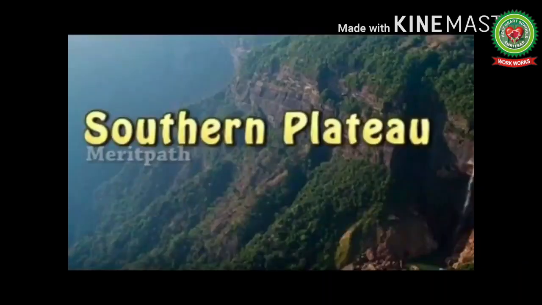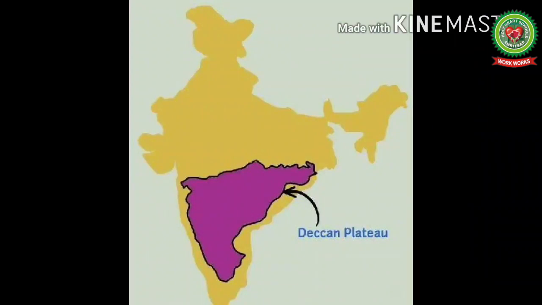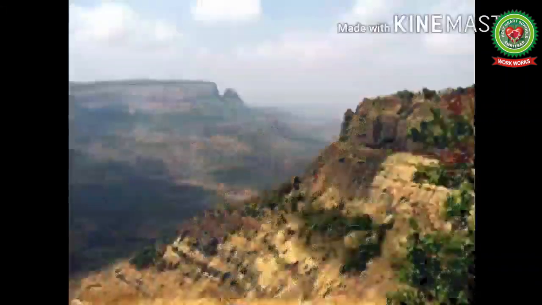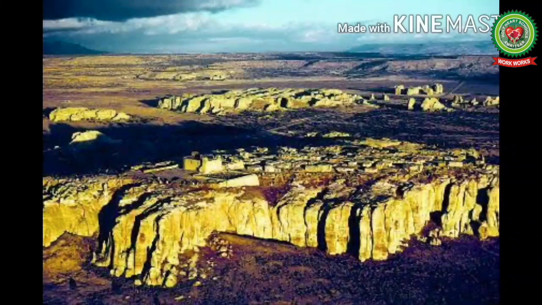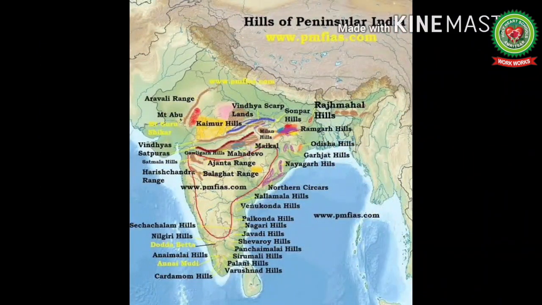So students, in simple words, the Southern Plateau is located to the south of the northern plains. It is triangular in shape. It is the oldest part of India. Here the land is rocky and uneven and is surrounded by hills on all sides.